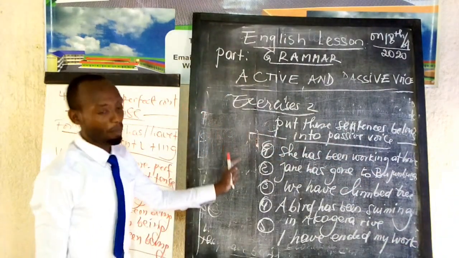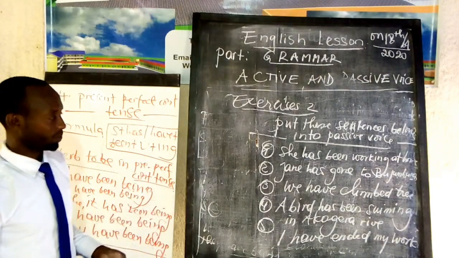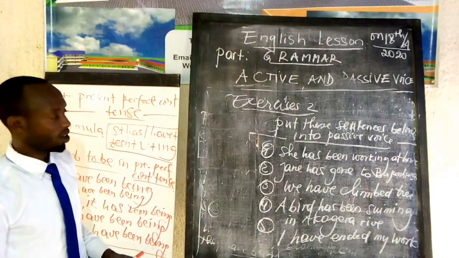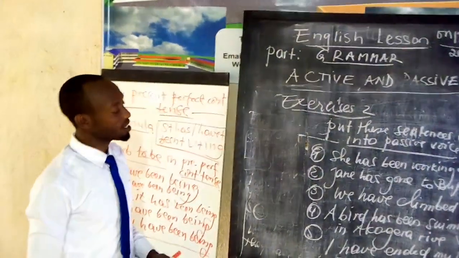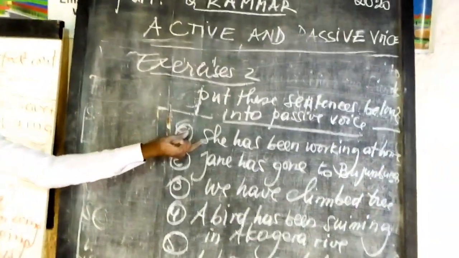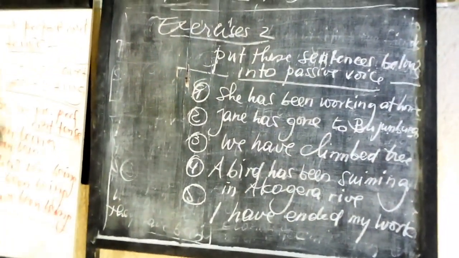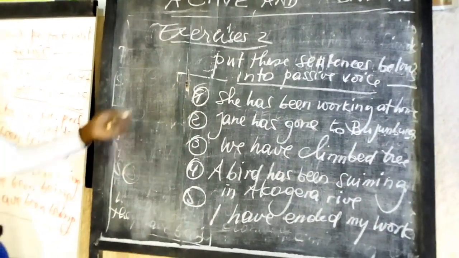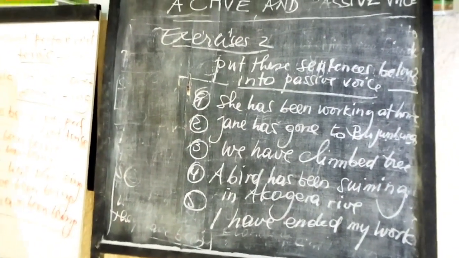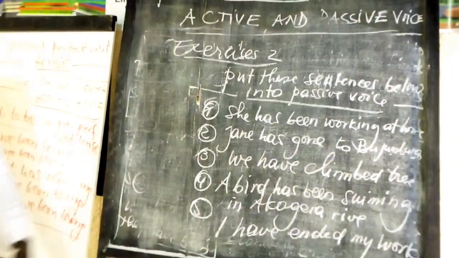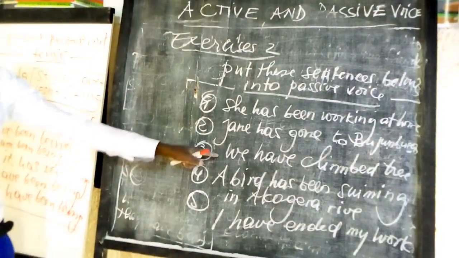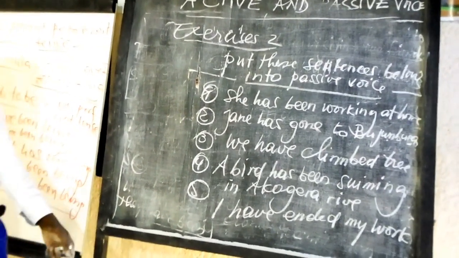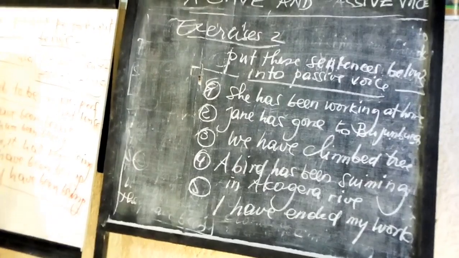From these examples I've given you, they are mixed. The first sentence, she has been working at home, is in present perfect continuous tense. You yourself will change it into passive voice respecting verb to be. The second one, Jen has gone to Bujumbura, is in present perfect tense. The third one, we have climbed a tree, is present perfect tense. Number 4, a bird has been swimming in Akagera River. And then the last, I have ended my work.